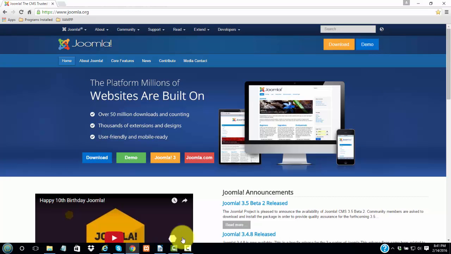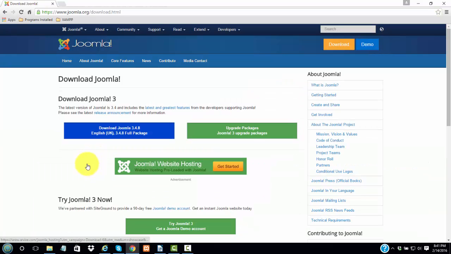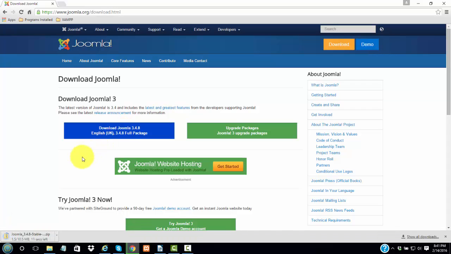So we're going to go to the joomla.org site, and this is where you download the Joomla platform. So we're going to click on this big blue button, and it takes us to this page, and we want the English UK 3.4.8 full package. And we'll click this blue button, and it'll start to download.